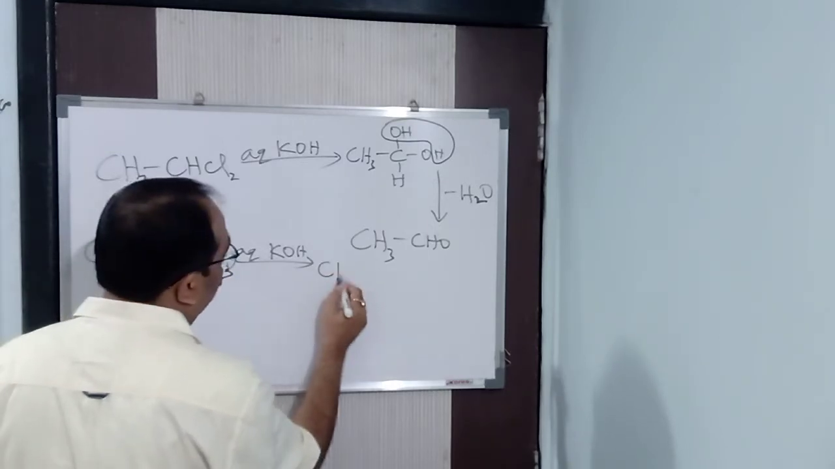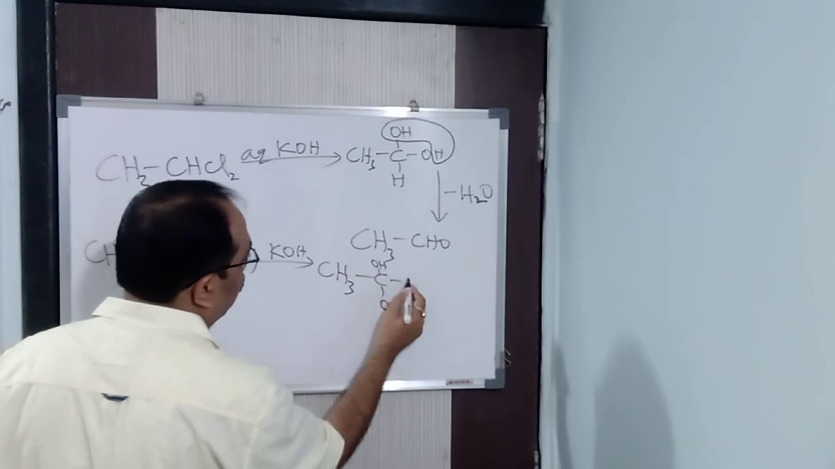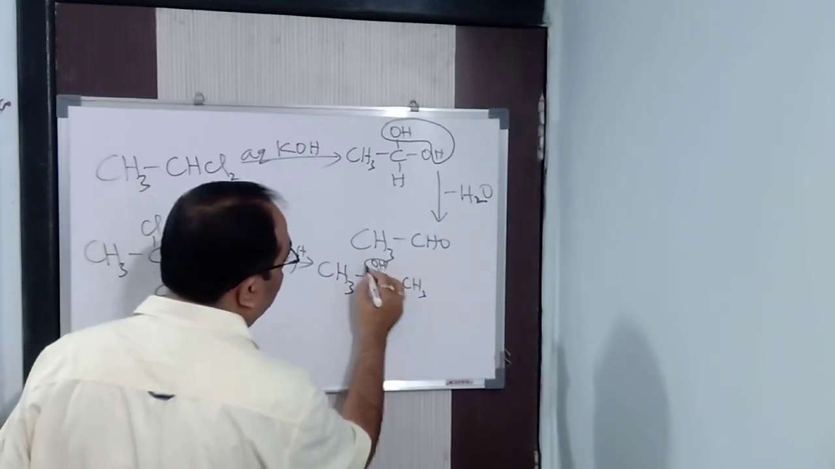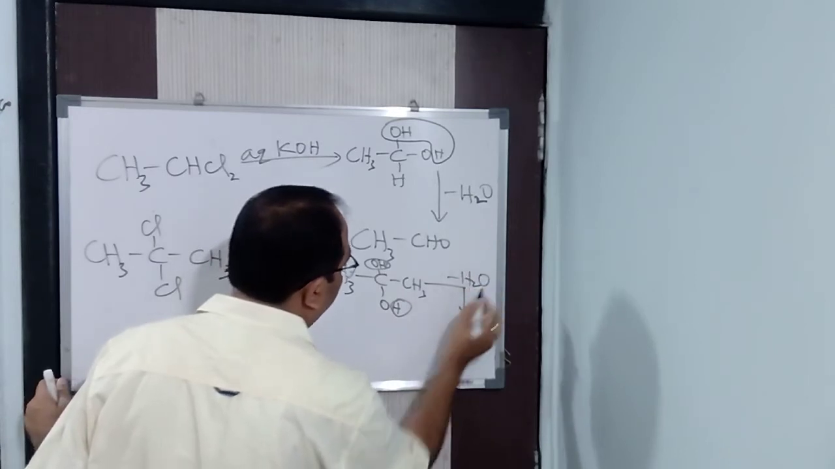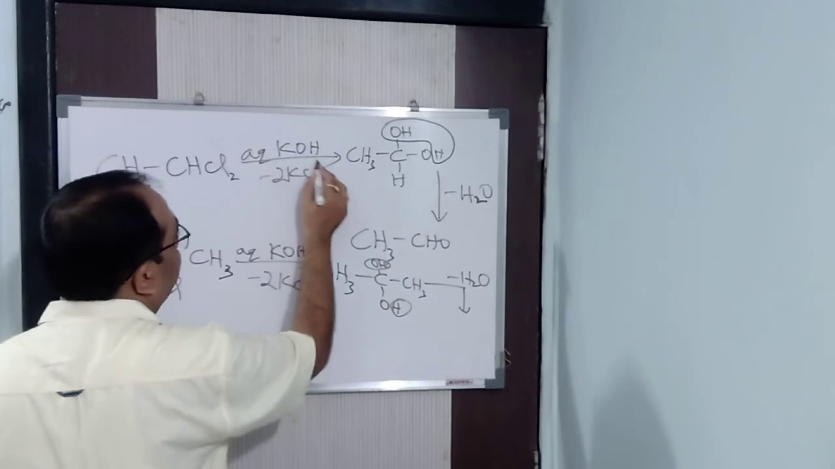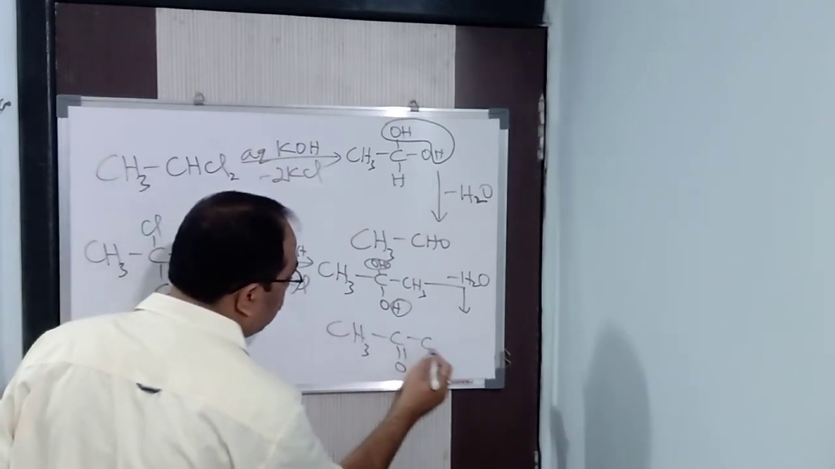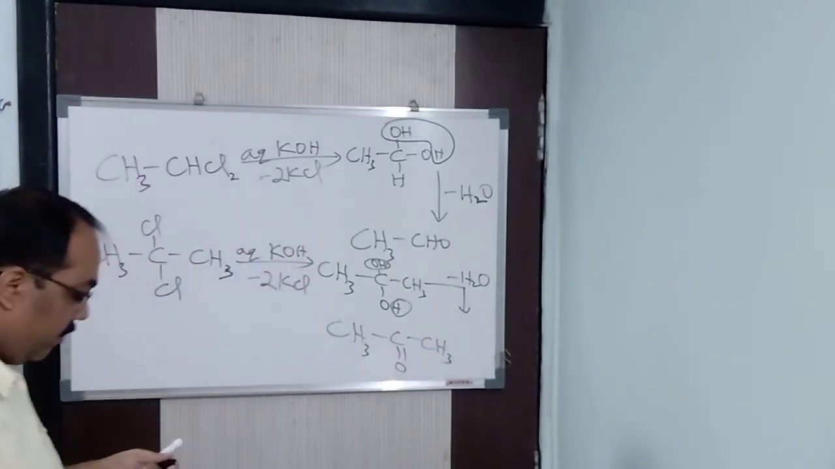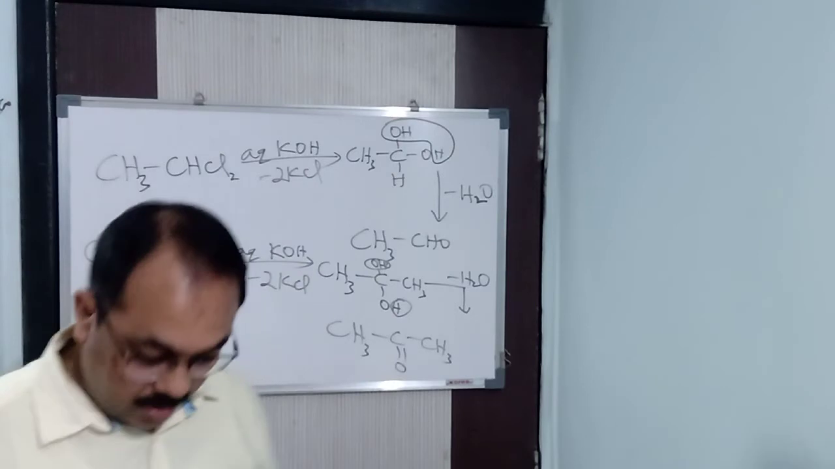So CH3, C, here one OH, here one OH, here CH3. Again the same thing, this OH and this H are removed, so water is removed. Of course, here 2KCl will be formed. Mind it, 2KCl is a secondary product. And what will you get? CH3COCH3. See, acetone is formed here. So in this way we can prepare aldehydes and ketones from gem dihalides.